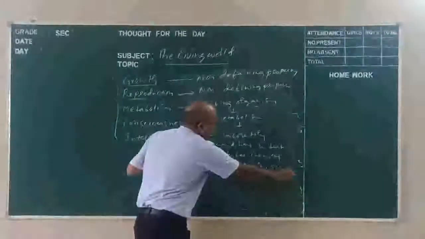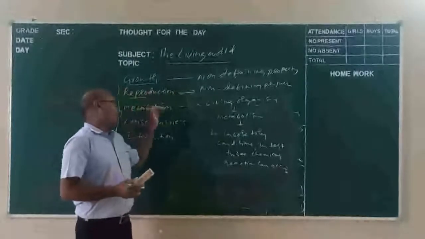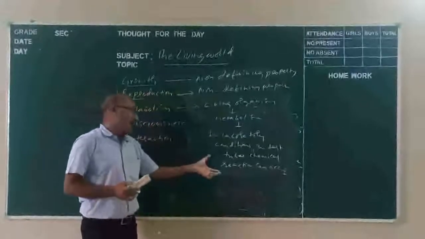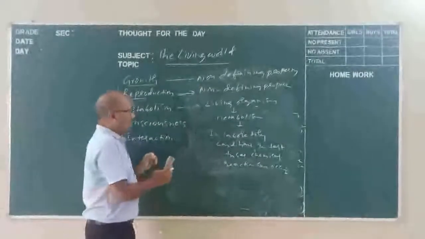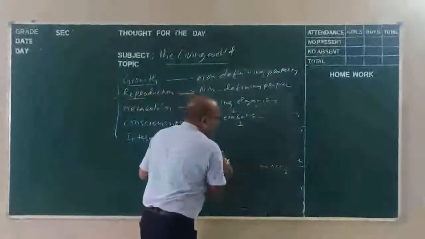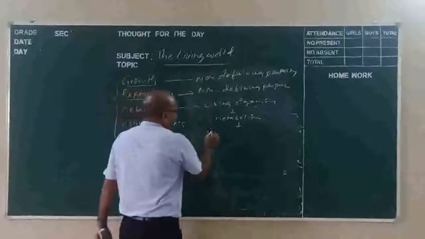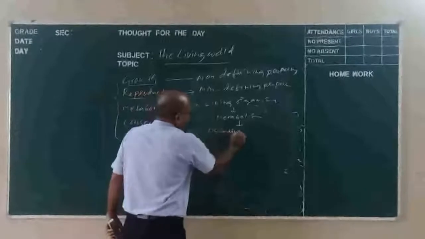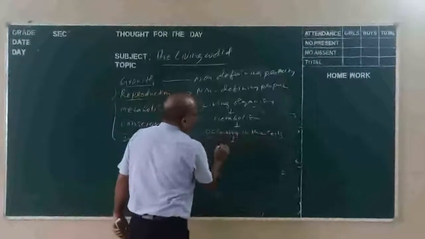So we cannot say that metabolism alone defines life, because the chemical reactions occurring in test tubes may be of the living or the non-living. But the metabolic reactions occurring inside the cells, we call a defining property.